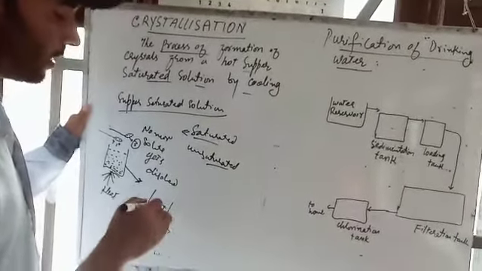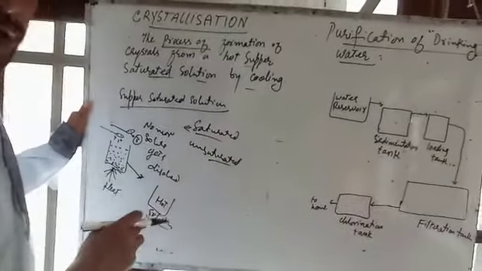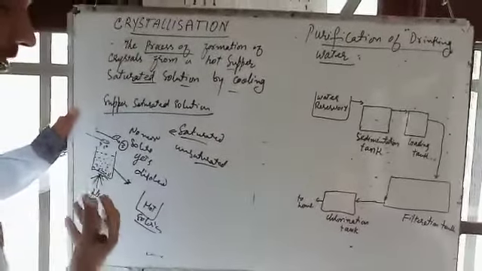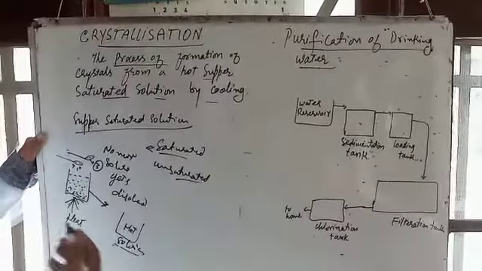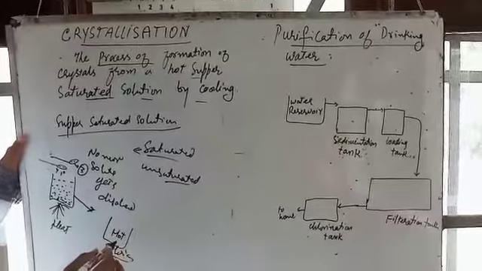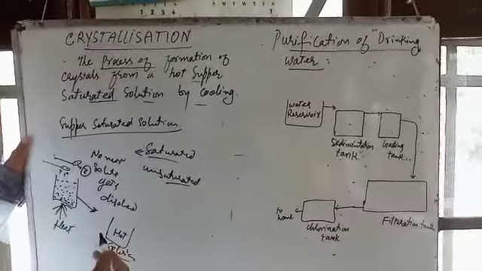How can we remove the dissolved impurities or dissolved substances from this mixture? There is a method known as crystallization. I explained to you, this is the supersaturated solution.